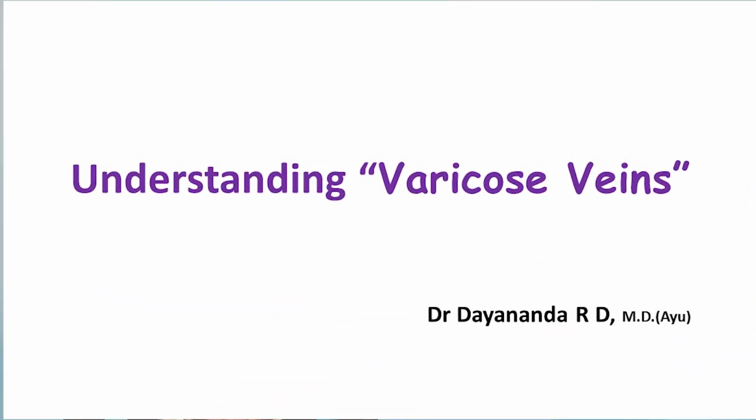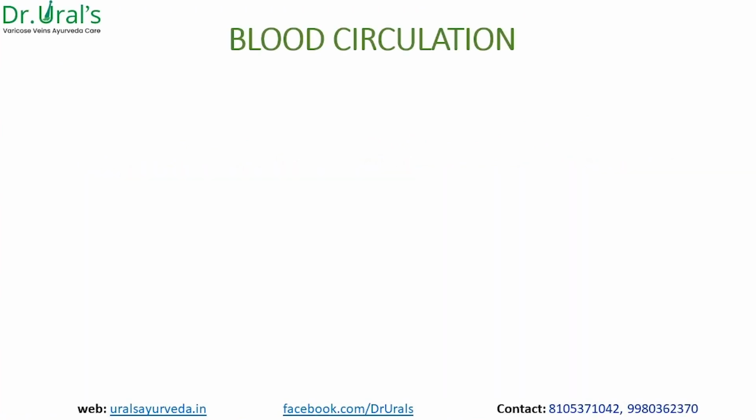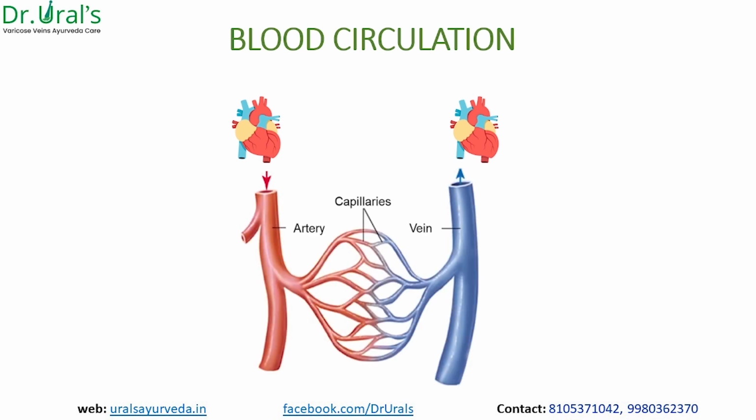Let's begin. Whenever varicose vein comes, the first thing we need to see is the circulation. The circulation involves the blood going out of the heart and how it reaches everywhere. The whole circulation is there. In between, we need the channels, that's the artery and veins. The conversion which is happening is through capillaries. So the blood which comes from the heart reaches the arteries, then the capillaries, then the veins, and then the heart. So this is a complete circulation.